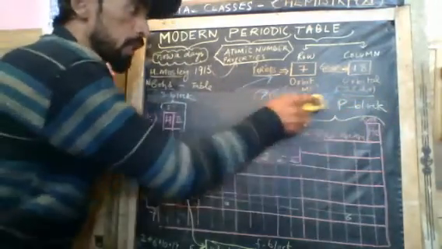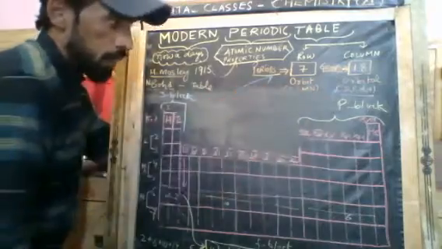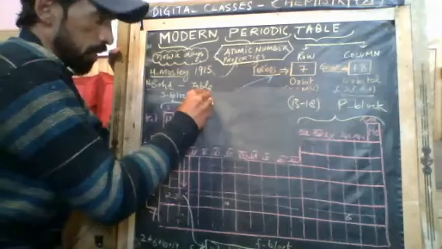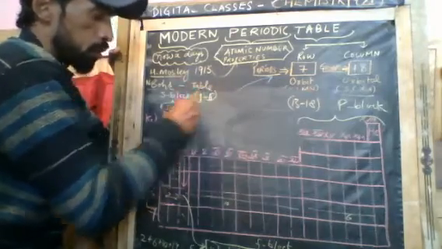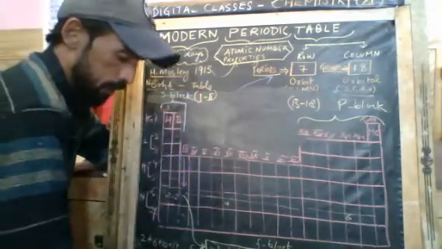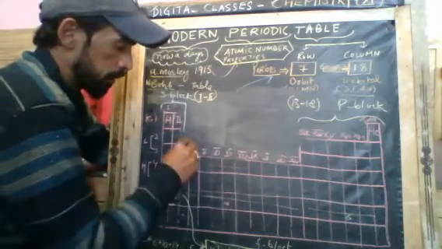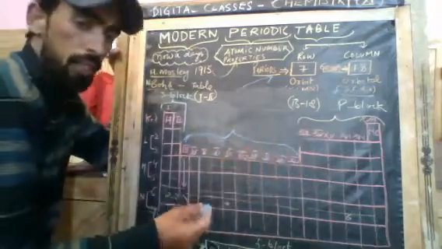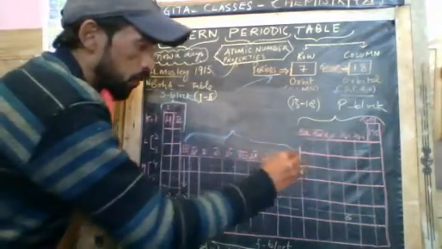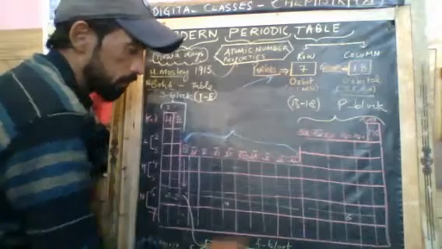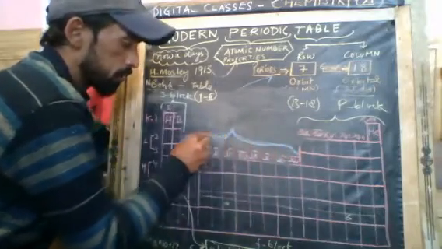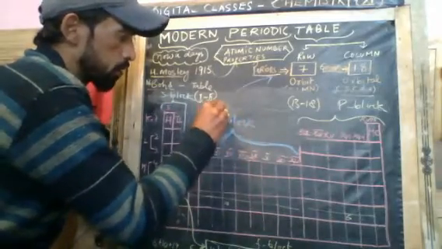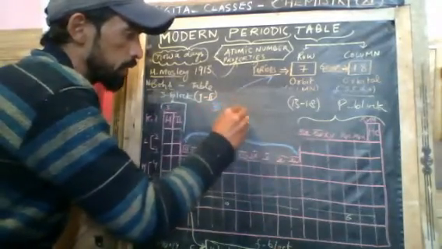Group numbers 13 to 18 are known as P block. Group numbers 1 to 2 are known as S block. With the blue pen, these 10 are basically known as D block, and groups 3 to 12 are members of D block.